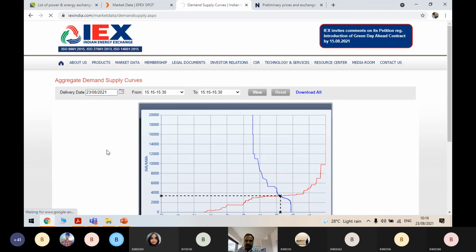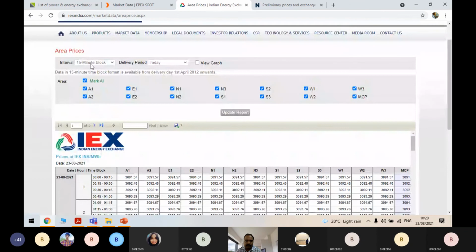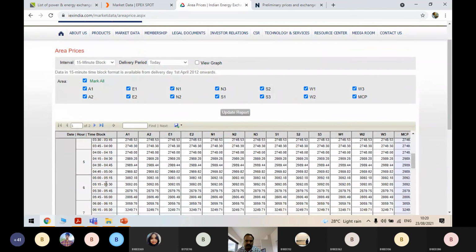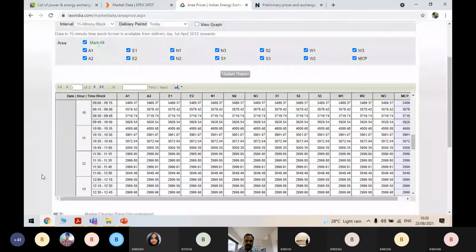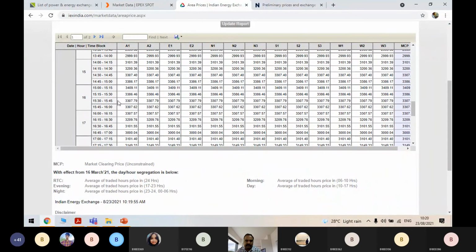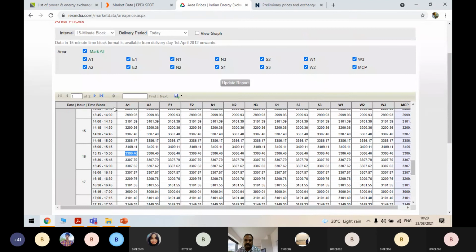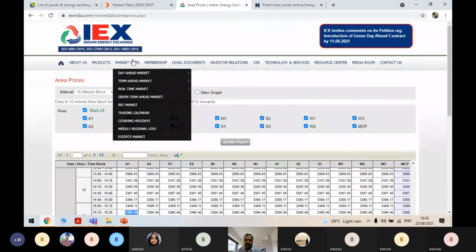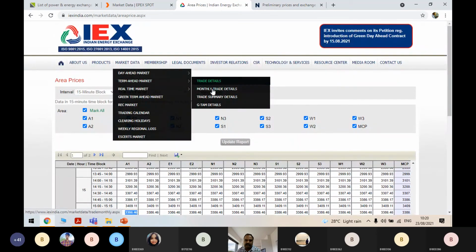Let's see whether it is true or not. This is for 15-minute block for today, that is 23rd. So for 3:15 to 3:30, isn't it? 3:15 to 3:30. Yes. See 3,386. How it is being determined? From the curve, supply curve and demand curve, and the same has been placed here, and it is uniform for all the areas. Okay.